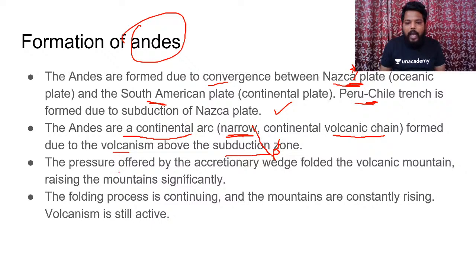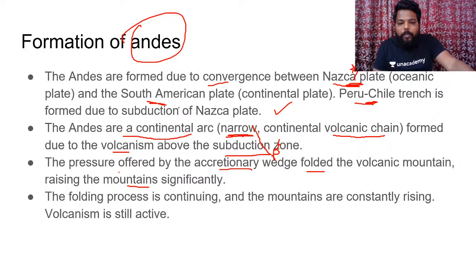The pressure offered by the accretionary wedge folded the volcanic mountain, raising the mountain significantly. Clear? What is an accretionary wedge? No need to remember that, but still I'll quote an example. When the oceanic crust is subducting at the trench, those extra landforms which are present on the oceanic crust, which might have been formed earlier, would be peeled off from that oceanic crust before the subduction. That peeled off material would be accumulated onto the continental shelf margins, and they come out onto the oceanic floor and will enter into the continental crust as well.